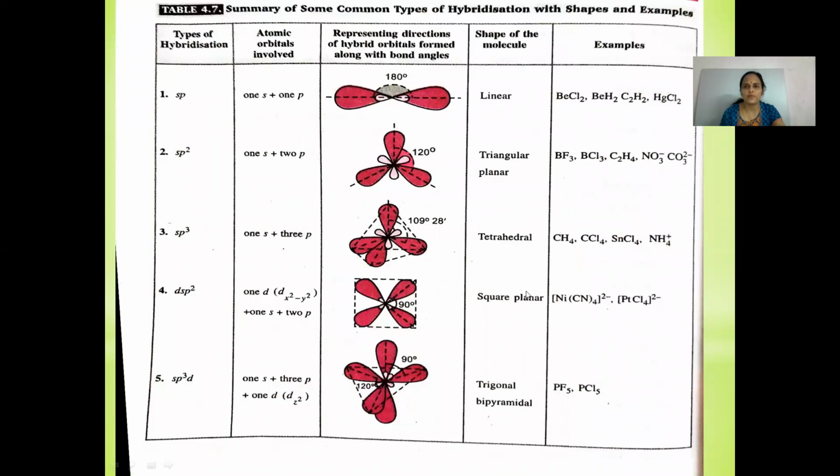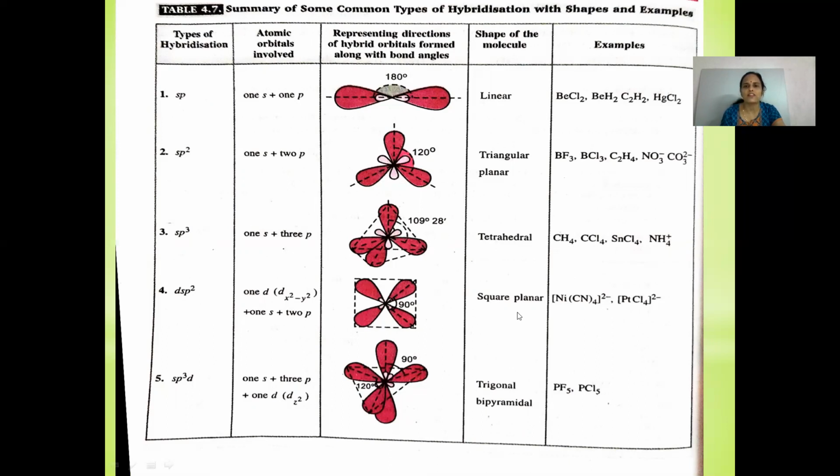Let us look at some of the shapes with examples. sp type of hybridization, atomic orbitals involved are one s and one p. Bond angle is 180 degrees. Shape of the molecule is linear. Examples: BeCl2, BeH2, C2H2, HgCl2, etc. sp2 type of hybridization, one s and two p orbitals with a bond angle of 120 degrees, triangular planar, BF3, BCl3, etc. sp3 hybridization, one s and three p orbitals with a bond angle of 109 degrees 28 minutes, tetrahedral geometry. Examples: CH4, CCl4, NH4+, etc.